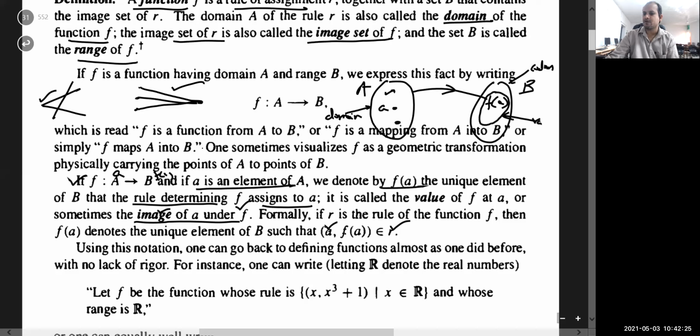So the range will always be either a proper subset of B or it may be equal to B, depending on the nature of the function. Once the function is onto, it will be equal to the set B. So that is depending on what I want to say here.